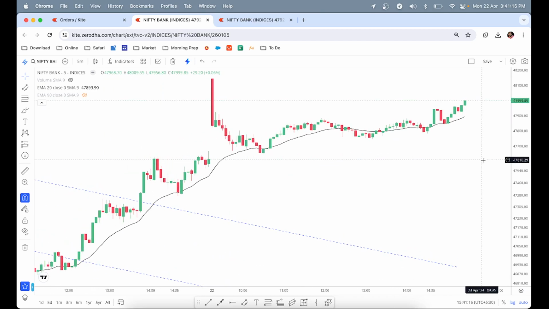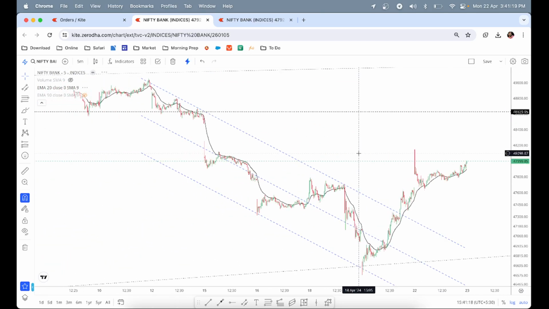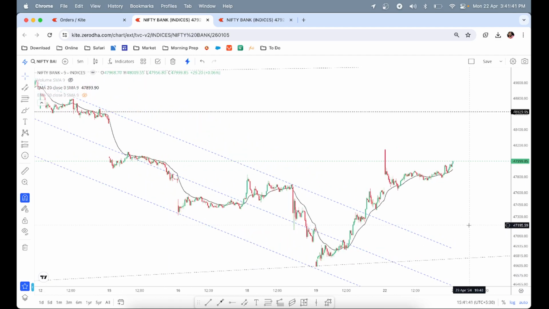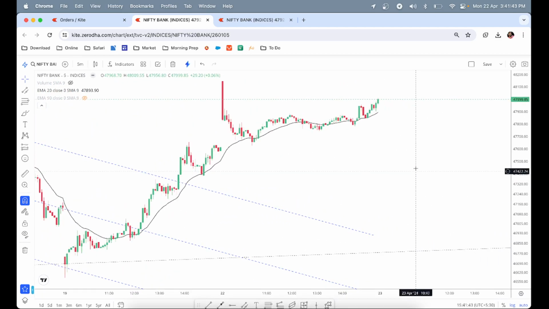So, as we can see, the Bank Nifty reverted from here and now we are in a confirmed uptrend on 5-minute charts. After breaking this significant trend line, I am expecting that the price will move here and again come back to test this trend line, either break it, come near this low or near this high, or somewhere form a higher high with this. But anyways, today let's see what happened.